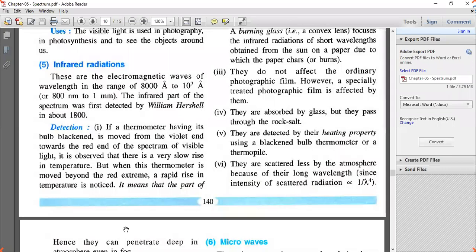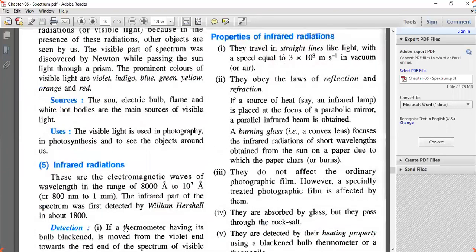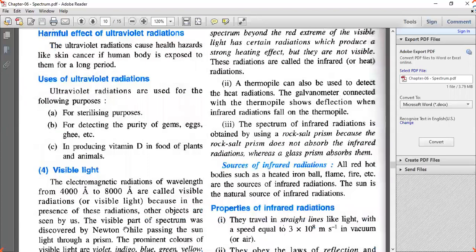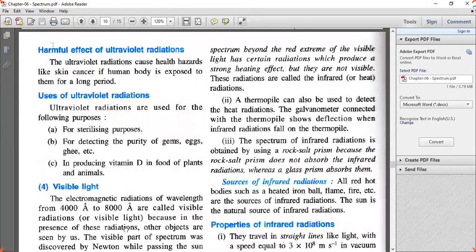If something means heat or therm, in exam if it comes, you need to understand that these are infrared radiation. See, the thermometer, when it is passed from violet end to red end, there was not much change in the temperature. But as soon as it passed beyond the red end, the temperature started to increase. So they came to know that there are some electromagnetic radiations beyond the red range, and those radiations are nothing but infrared radiation.